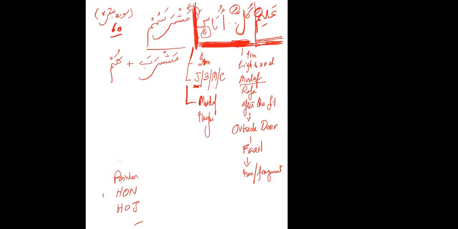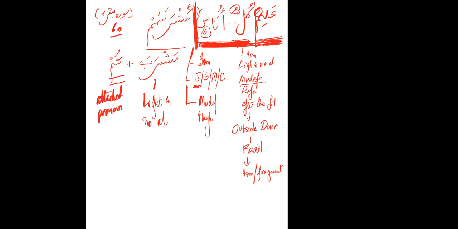No, those are mu. No, this is a fail, mazi. Yeah, it's a light fail, right? And no al. So it is not an ism there. And of course, it is an ism, but then it will be a mudaf, mudaf ilayhi, right? So we have an attached pronoun to it, right? It is light, no al.